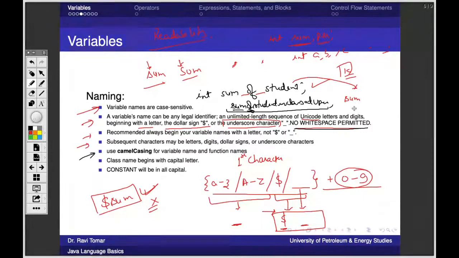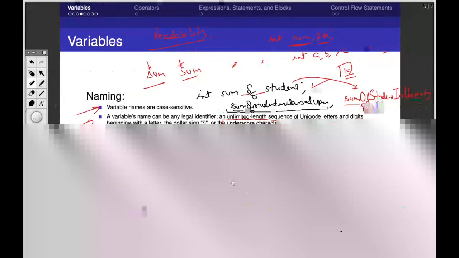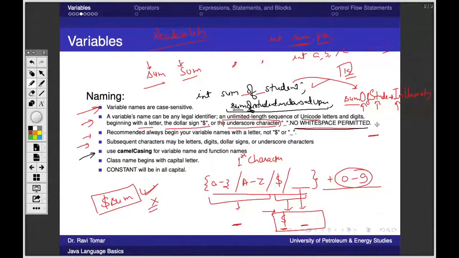Sum, and the rule is, second word onwards, your entire first word should be in small. Second word onwards, the first character of any word should be capital. sumOfStudent, in any variable, whatever we make. By this capital character, we can understand that some new word is starting. So this is somehow behaving like a space in between the two words. This is how we differentiate that this is a new word starting.